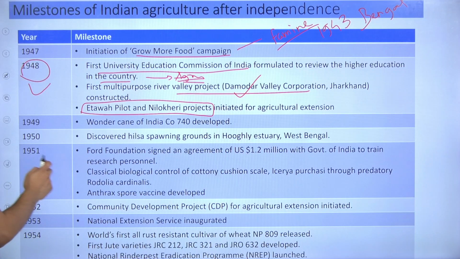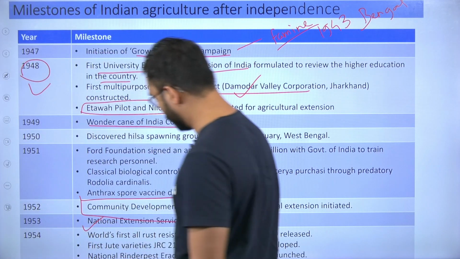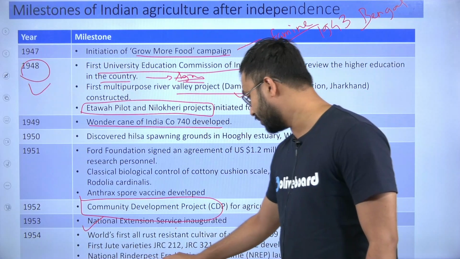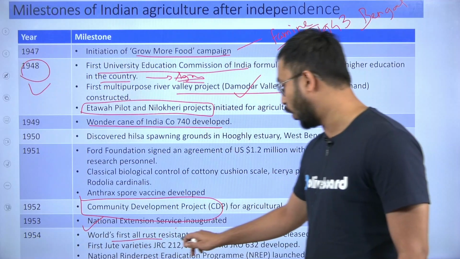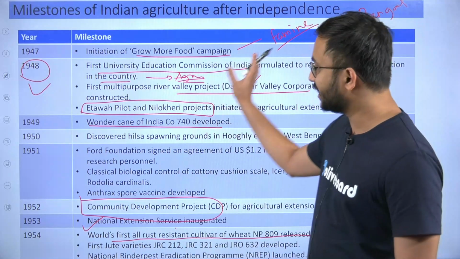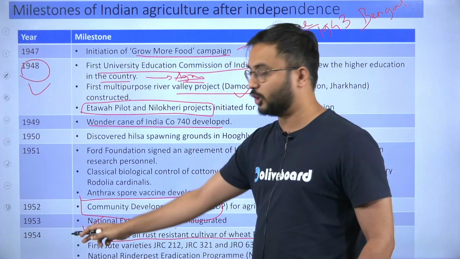Then in 1949, the wonder cane of India, Co 740, was developed. Then one of the most important years would be 1952, when the Community Development Program for Agricultural Extension was initiated. Then National Extension Services was inaugurated in 1953. Then the world's first all-rust resistant cultivar of wheat, NP 809, was released in 1954. So these are some of the important milestones which happened from 1947 to 1954.